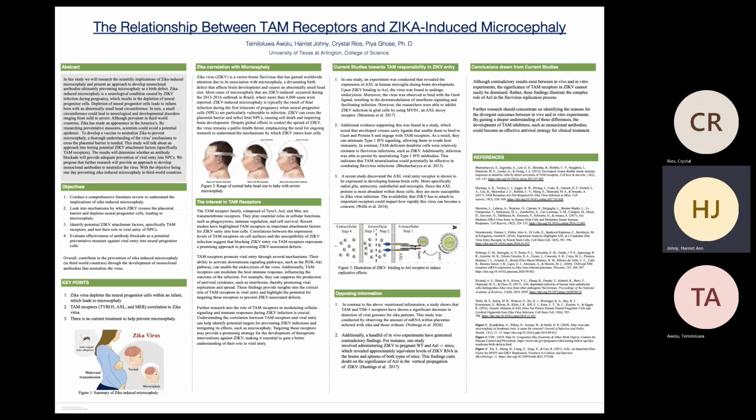Zika correlation with microcephaly. Zika virus is a flavivirus transmitted by vectors, known for its link to microcephaly, a birth defect causing an abnormally small head size and brain development issues. Most cases of Zika virus-induced microcephaly were reported in Brazil during the 2015 to 2016 outbreak, with over 4,000 cases reported. Fetal infection during the first trimester is the main cause, as fetal neural progenitor cells, also known as NPCs, are vulnerable to infection.